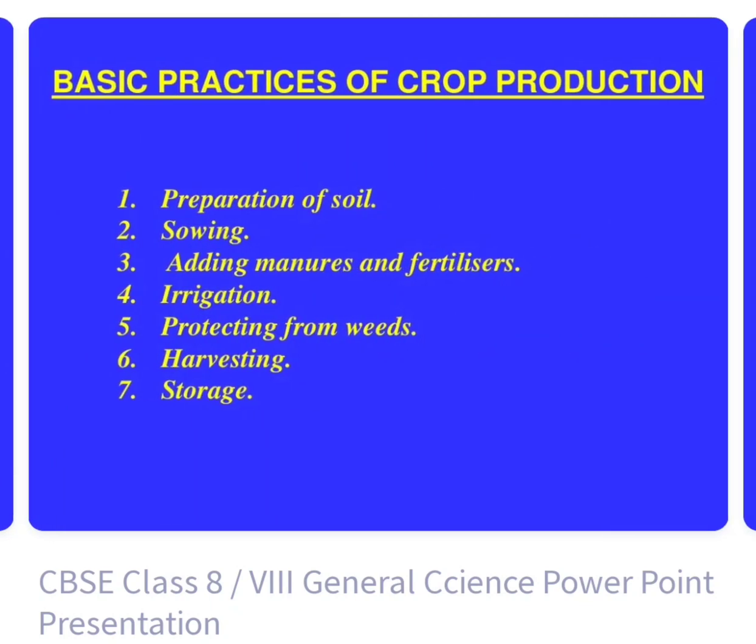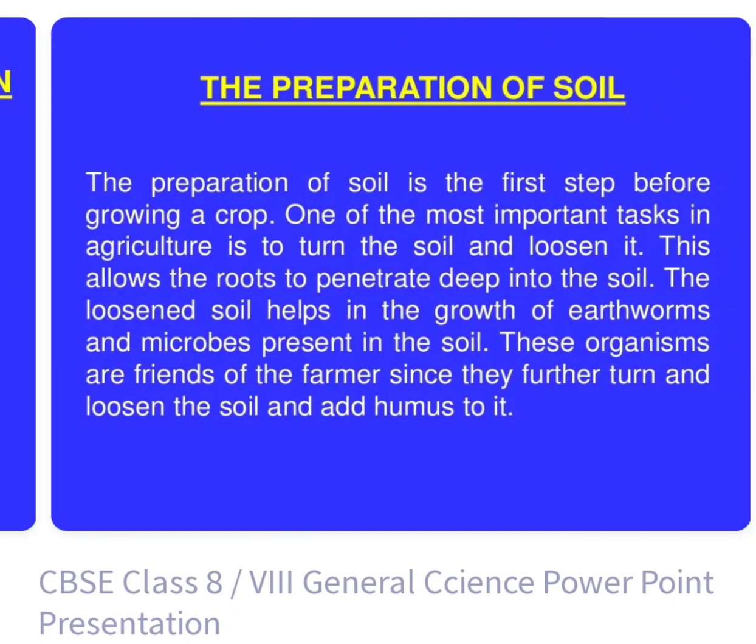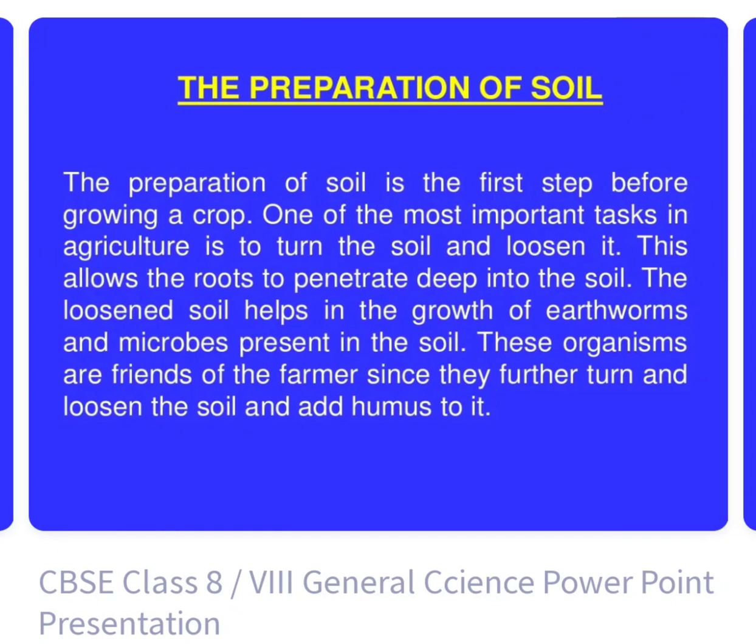We have many practices. The basic practices of crop production are: preparation of soil, sowing, adding of manure and fertilizer, irrigation, protecting from weeds, harvesting, and finally storage. The preparation of soil is the first step before growing crops. It is the most important task before growing a crop.